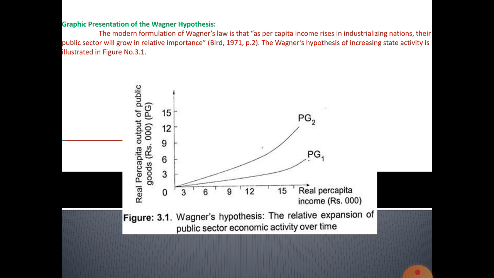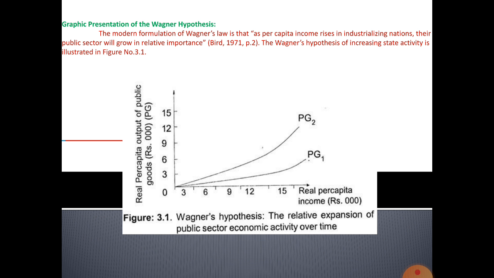Now the graphical presentation of Wagner's law of increasing state activities. As per capita income rises in industrializing nations, their public sector will grow in relative importance. Wagner's hypothesis of increasing state activities is illustrated in this figure. Example: x-axis, real per capita income; y-axis, real per capita output of public goods.